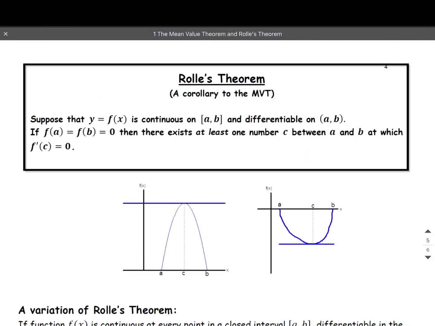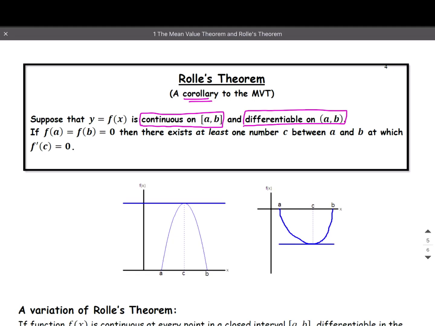Now comes Rolle's theorem. Rolle's theorem is a corollary to the mean value theorem. A corollary is a theorem that comes directly from another theorem. So it's a special case of a theorem, but it's a theorem in and of itself. Rolle's theorem says, suppose that y equals f of x is continuous on the closed interval from A to B and differentiable on the open interval from A to B. So far familiar, right? Just like the mean value theorem. But now there's an extra condition.